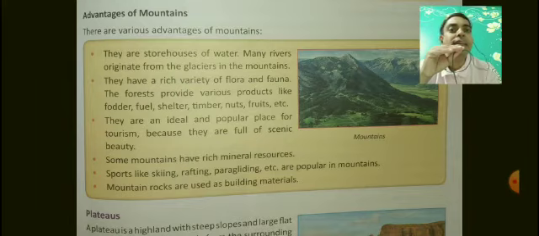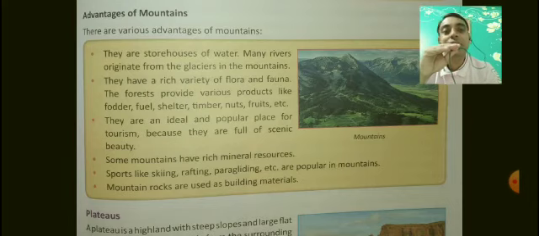Number 1, they are storehouses of water, because many rivers start from there. Many rivers originate from the glaciers in the mountains. Number 2, they have a rich variety of flora and fauna. The forest provides various products like fodder, fuel, shelter, timber, nuts, fruits, etc. Number 3, they are an ideal and popular place for tourism because they are full of scenic beauty.